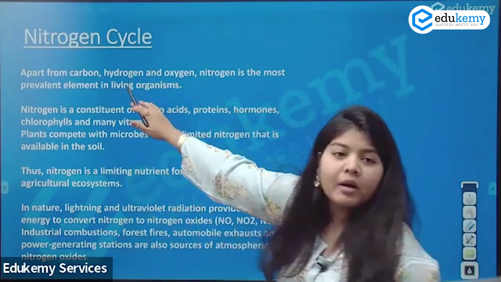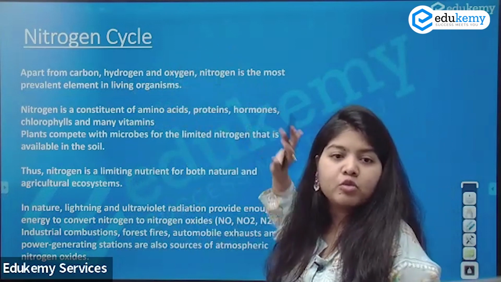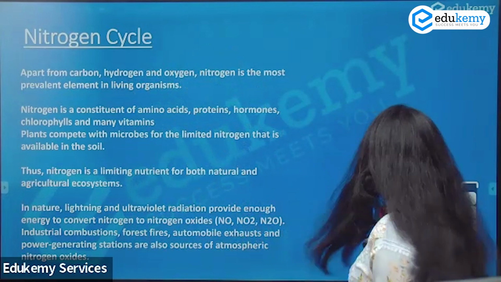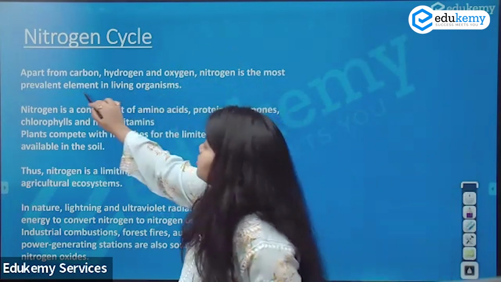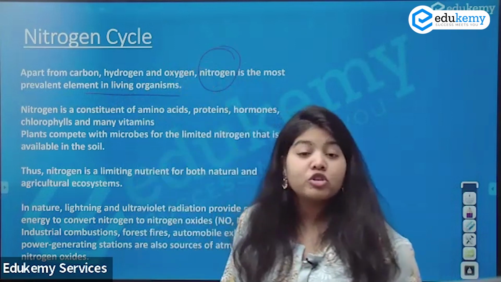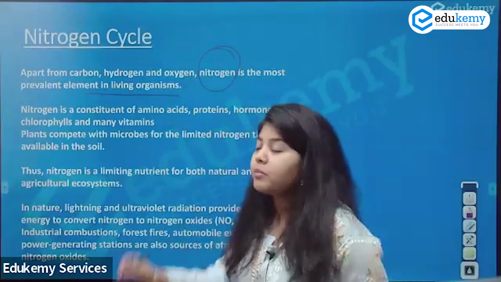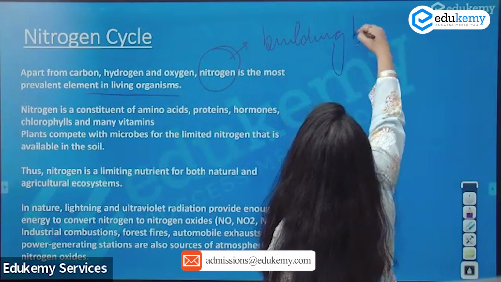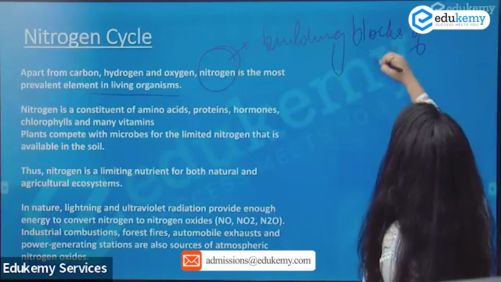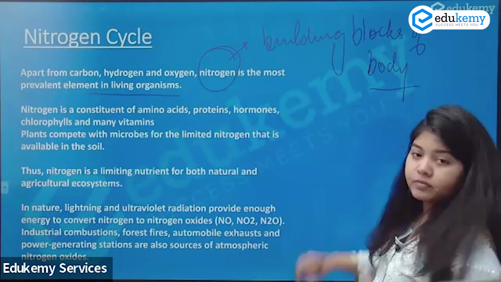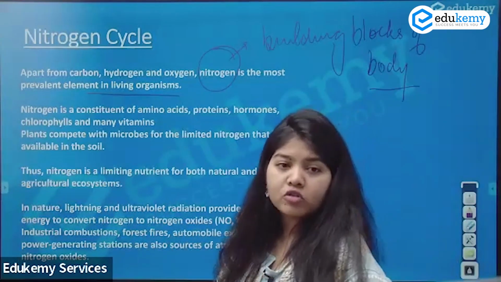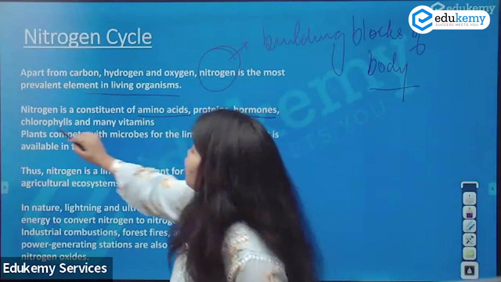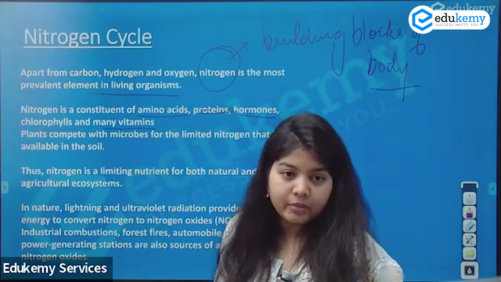Now, apart from carbon, hydrogen and oxygen, nitrogen is the most prevalent element in the living organism. I'm not talking about nature. I'm saying in the living organism. Why do you need nitrogen? You need nitrogen because they are the building blocks of the body. How are they the building blocks of the body? Because they constitute amino acids, proteins, hormones, chlorophyll, and many types of vitamins.